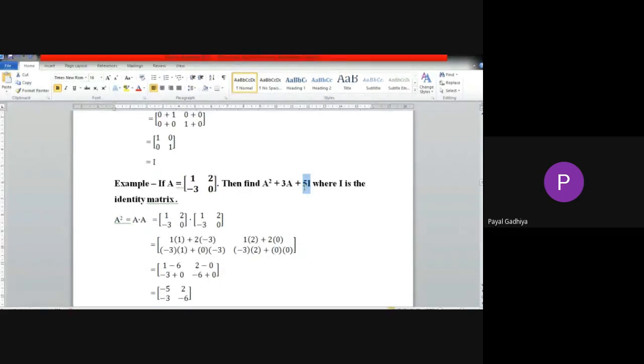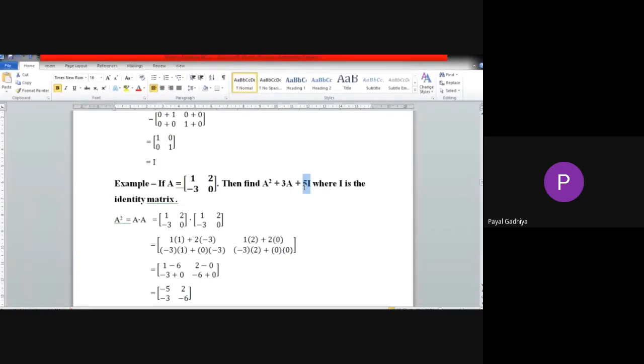And 5I means you have to multiply every element with 5. Yes, it will be 5005.